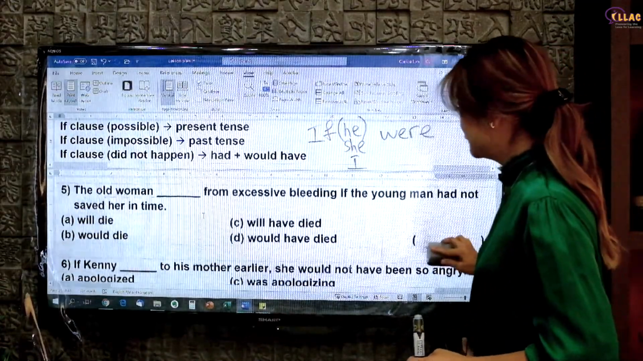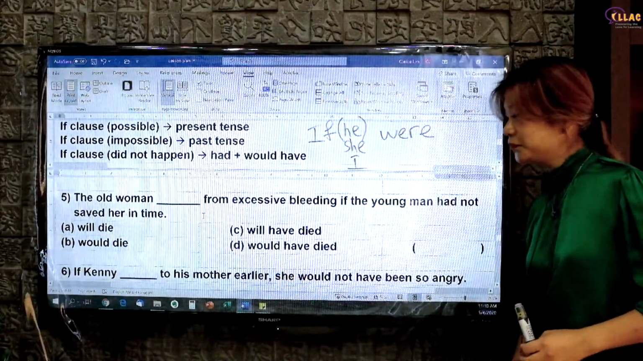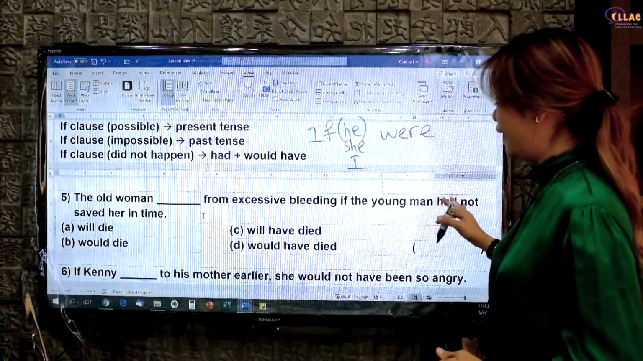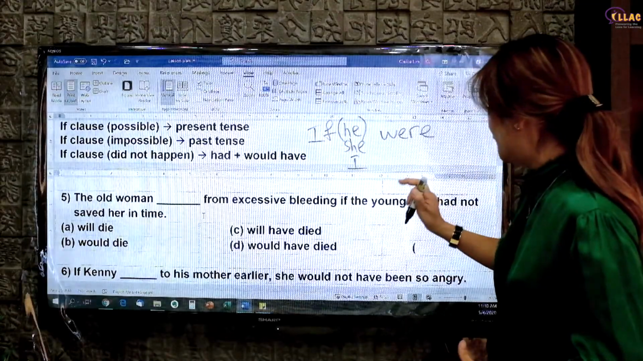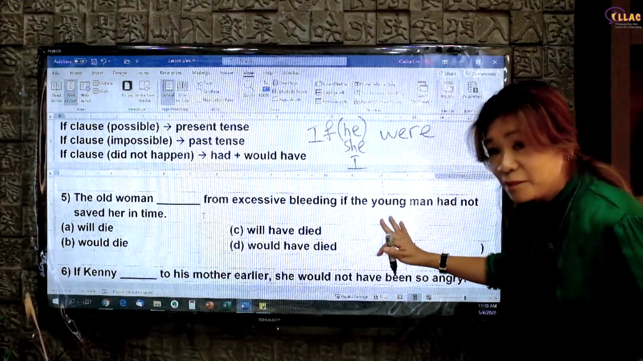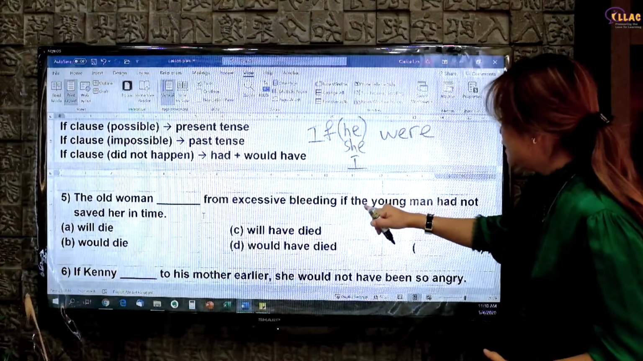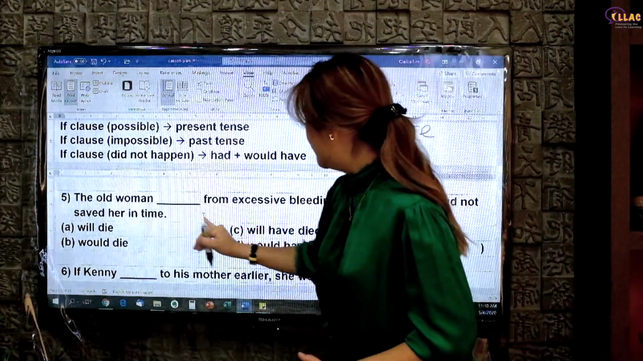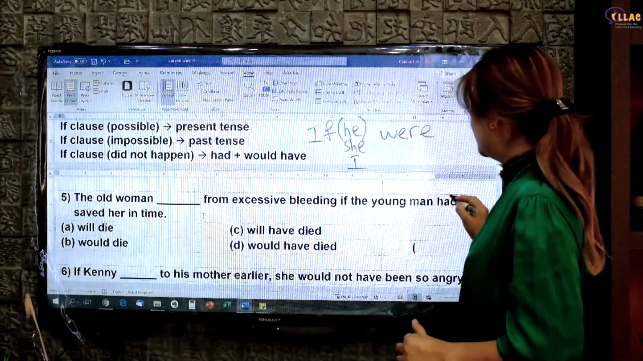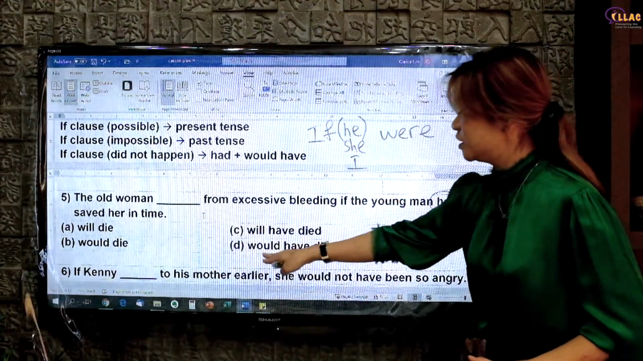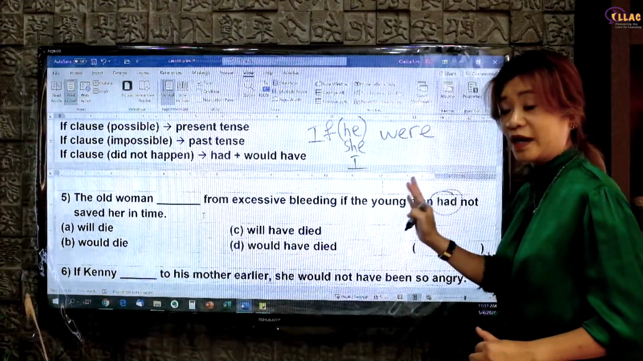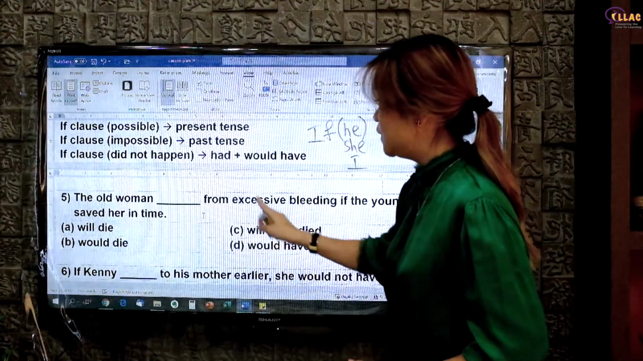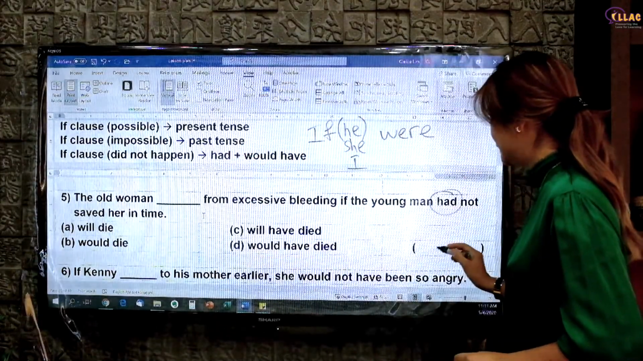Try number 5. Pause the video here, try this on your own. The old woman from excessive bleeding if the young man had not saved her in time. Okay, so did it happen? It did happen. Okay, so if the young man had not saved her in time, the old woman would have died. So this is reversed. Just now we have been spotting would have in a sentence and we put the answer as had. This one is had and the would have must come in front. Same thing. So had plus would have. Answer D.